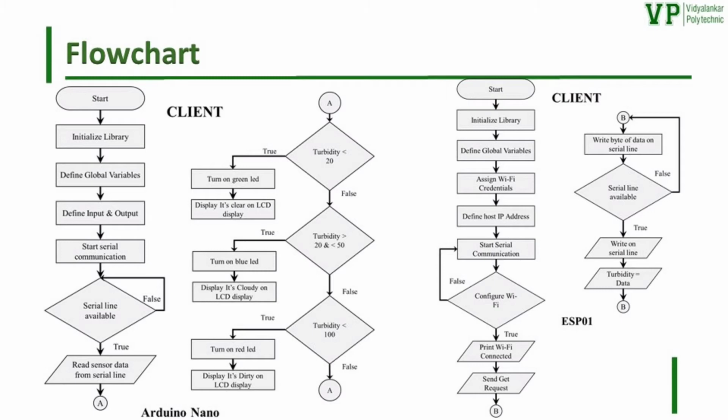For the ESP01 we will define the ESP8266 Wi-Fi and web server libraries. We will assign a Wi-Fi ID and password with one static IP address. Then we will configure our ESP in station mode and connect to the Wi-Fi. Then the ESP01 will send a GET request to the host. Further, if the serial line is available, then write the received data. If data is less than 100, then process further.